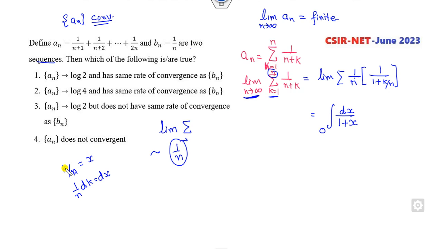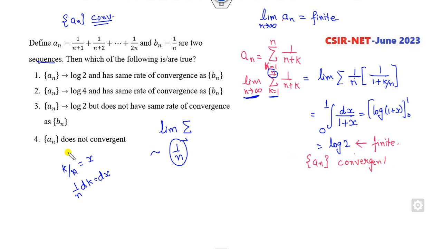When k is n, it is 1. So this is log of 1 plus x from 0 to 1. So this is log 2, since log 1 is 0, which is finite. It means the sequence a_n is convergent.